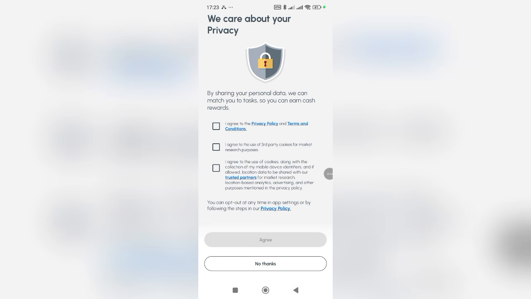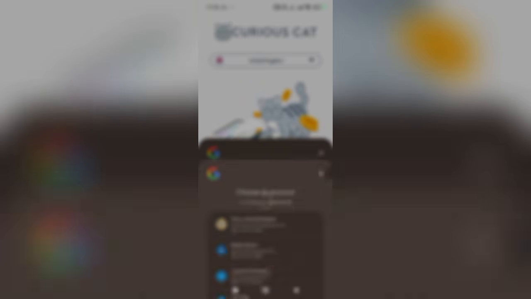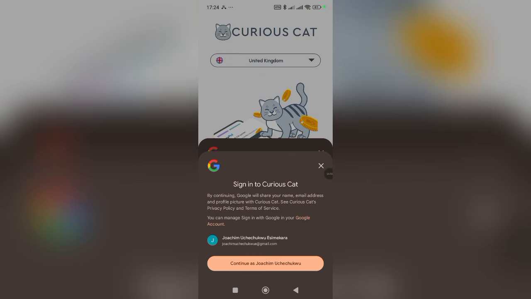Now, once you click on continue with Google, it's going to bring you over to this interface. Just click on I agree and click on all these agreements on their platform. We care about your privacy, so just go ahead and click on agree. Once you click on agree right here, you will be directed to where you need to select the email address you created. This is the email. Make sure you are signing in with that email. So I've clicked on it, and I'm redirected to continue as Joaking. So I'm going to click on yes.